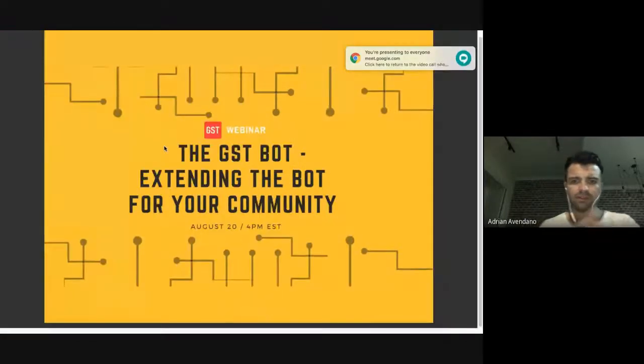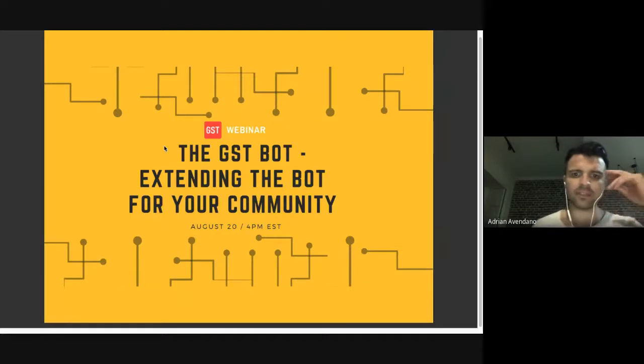Okay, so this session is possibly our number 20, and for this session we're doing a demo on how we're extending our GST bot platform to a very specific use case, and that is the Enterprise Singapore Open Innovation Network, right? So we're going to show how we're extending our platform to this very specific network.